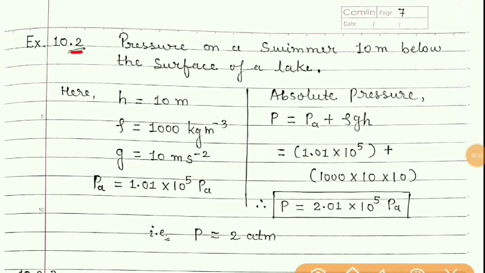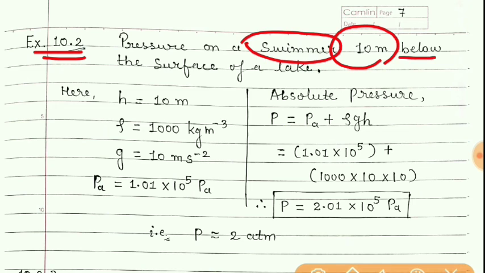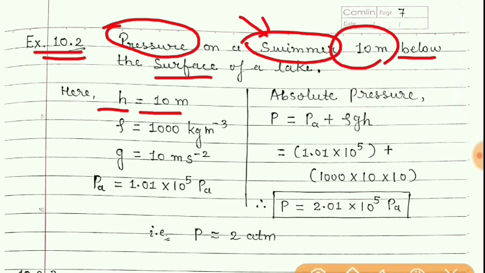Now example number 10.2. Here it is given that a swimmer is 10 meter below the surface of a lake, and we want to find the absolute pressure on this swimmer. So depth h is equal to 10 meter from the surface.